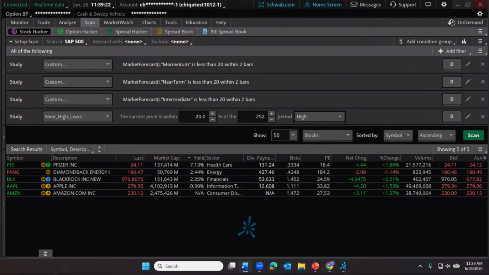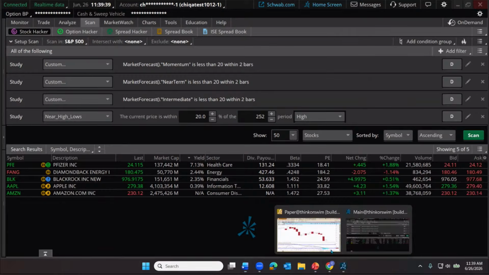I'll also pop it into my session notes to make sure that I share it with those that watch the archive. And I'll just call it something like, here's my market forecast cluster scan, something like that. So look for that in the description down below.